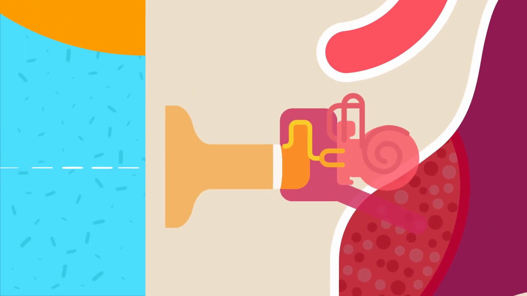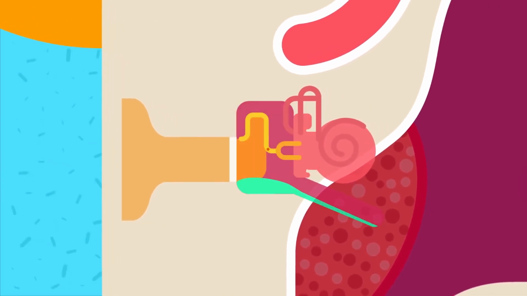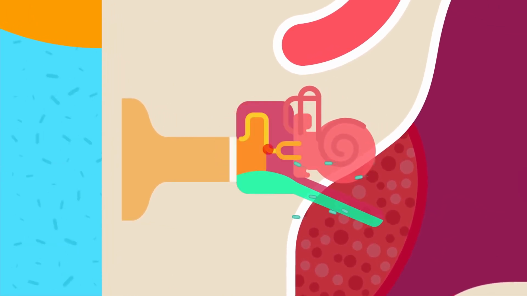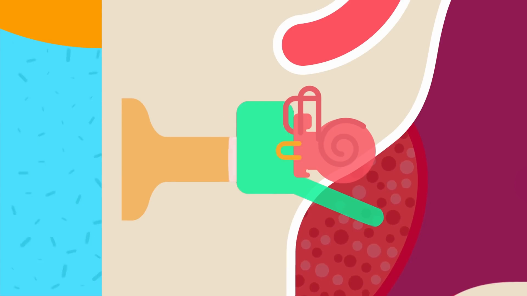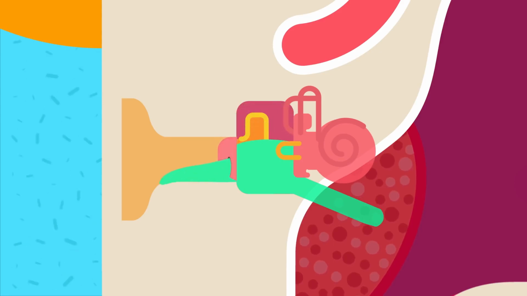2. Recurrent attacks of acute otitis media or infection of the middle ear may occur due to spread of infection via the eustachian tube, because the eustachian tube is blocked due to adenoid hypertrophy. 3. Chronic suppurative otitis media or long-standing infection of the middle ear occurs if the otitis media fails to resolve in the presence of infected adenoids.